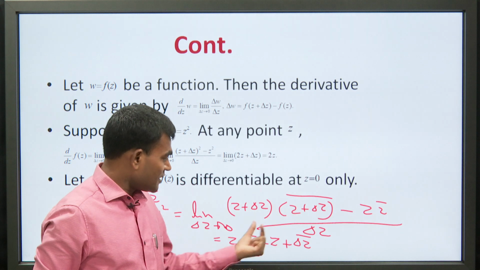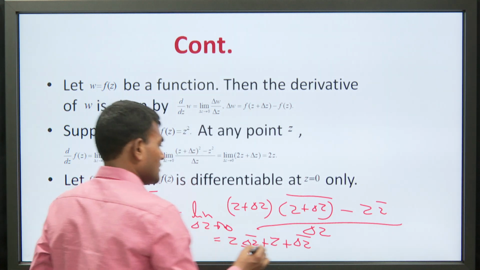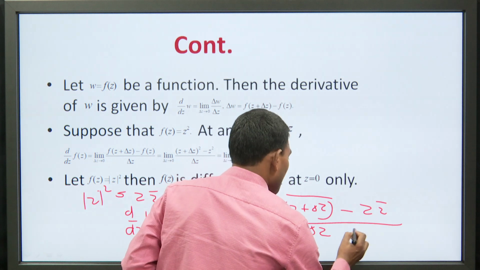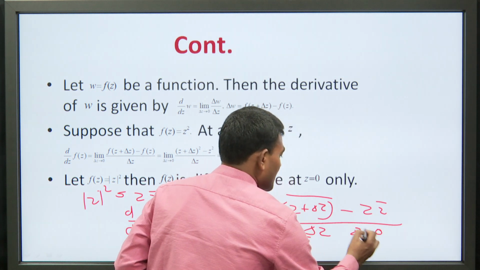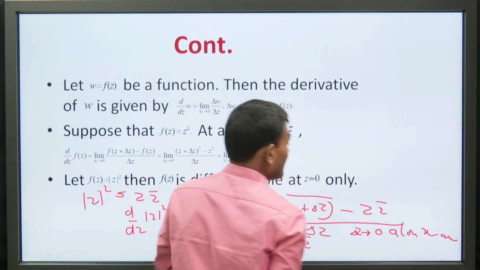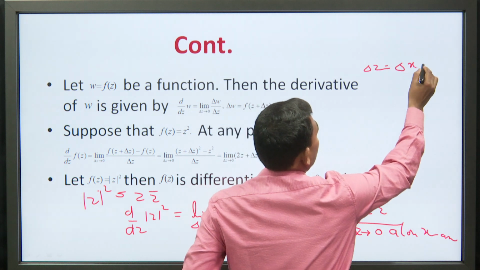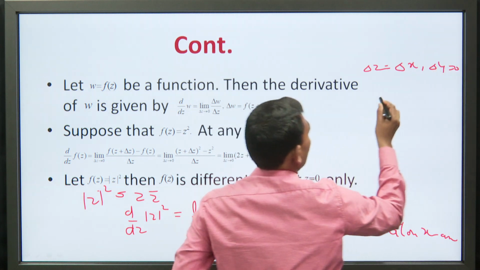Now, if you calculate it, again you consider the path. Suppose that Δz tends to 0 along the x axis. Then at that time Δz is equal to Δx and Δy is 0.